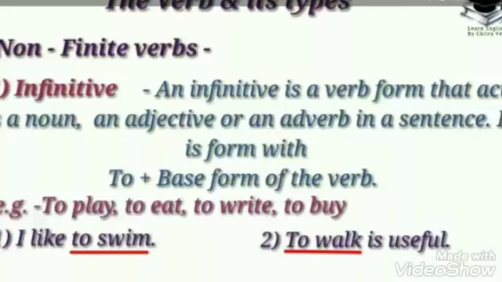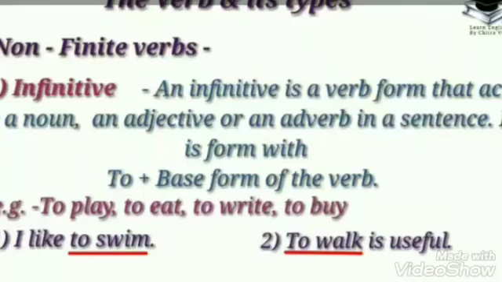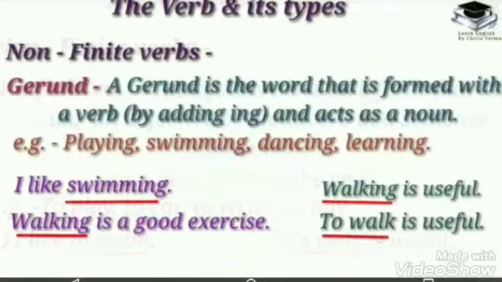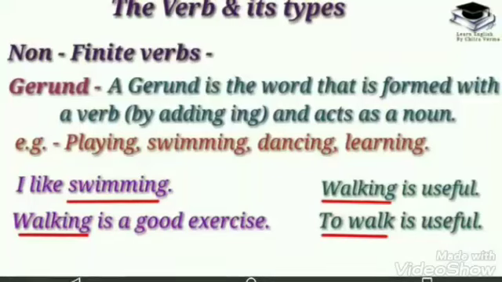See the first example. You can jump. In this sentence, jump is the main verb and can is the helping verb. It shows the present ability. So, can is a modal auxiliary. In the second example, it may rain today. So, may is the modal auxiliary. It shows the possibility. We'll see the non-finite verbs.